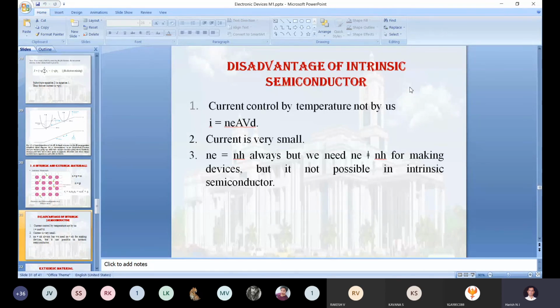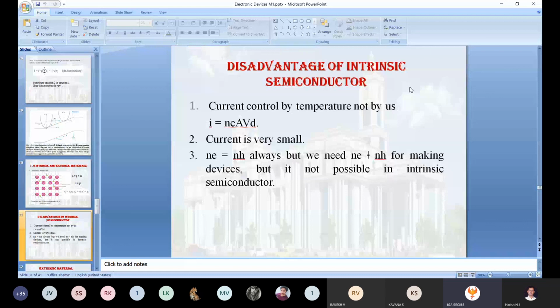Even if you take that the same number of electrons and holes are generated, the electron current will be dominating the whole current. Can you tell me why? What is the reason for that? The same number of electrons are there, the same number of holes are there, but still the electron current is dominating.